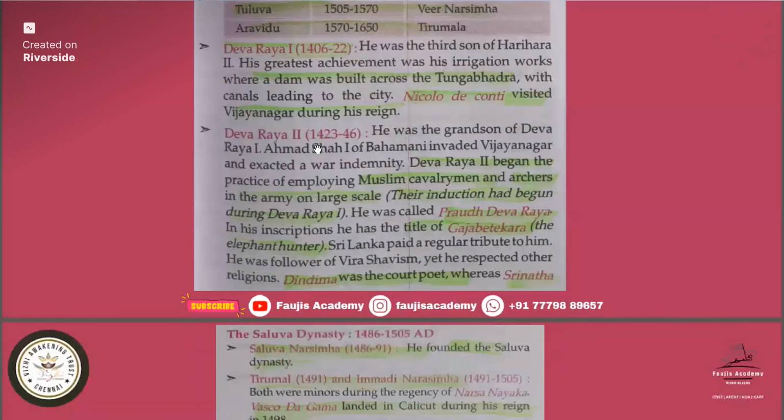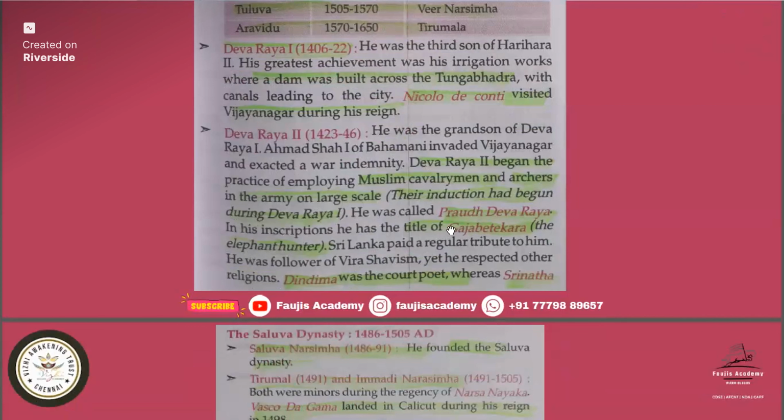Now Devaraya II. He began the practice of employing Muslim cavalrymen and archers in the army on a large scale. Their induction had begun during the Devaraya I time, but employing the Muslim cavalrymen started during Devaraya II.